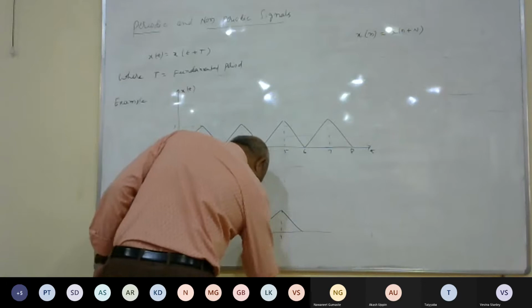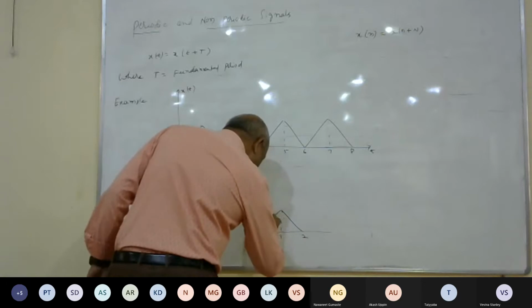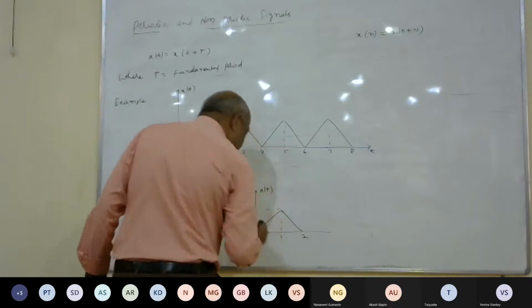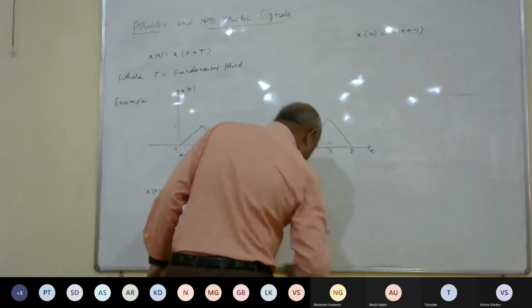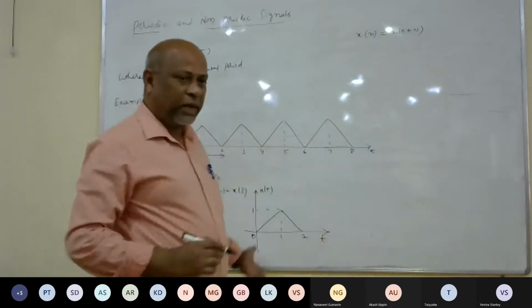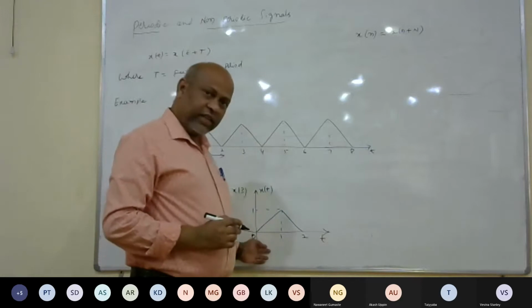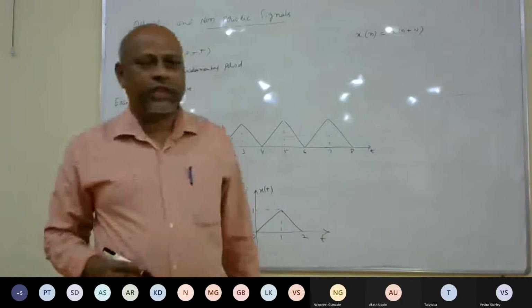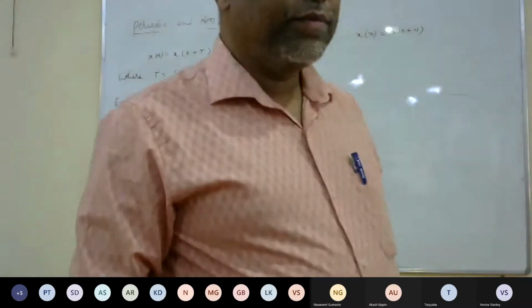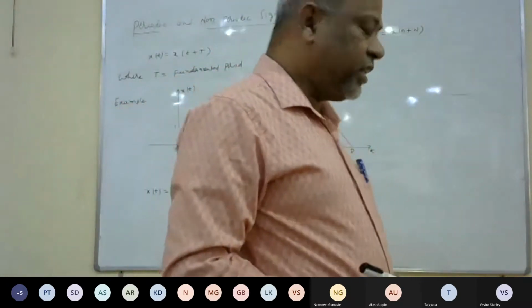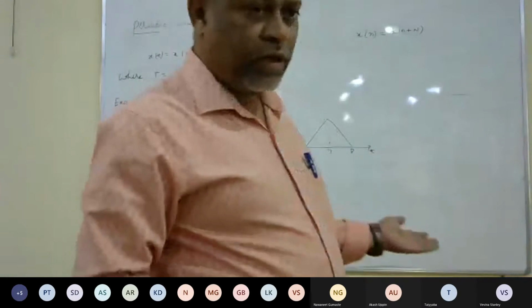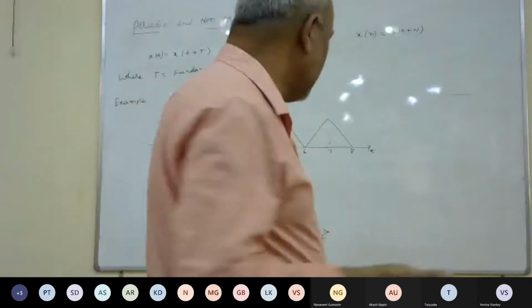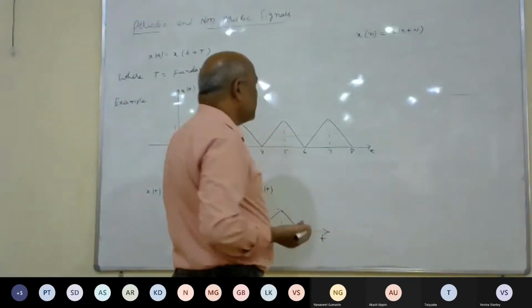It goes from 0 to 1, 2, and this value is 1. This is x of t, and this is t. Here there is no repetition of any pattern. We'll call such signals non-periodic signals. Here there is no fundamental period because what is there in the 0 to 2 range is not repeated.